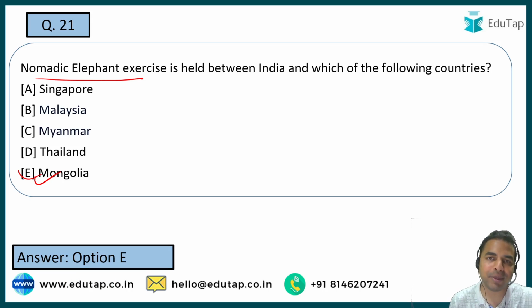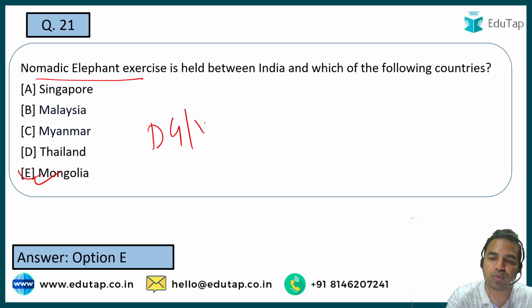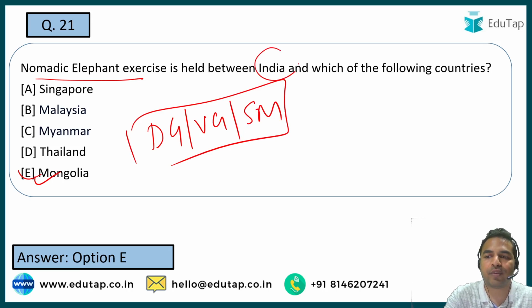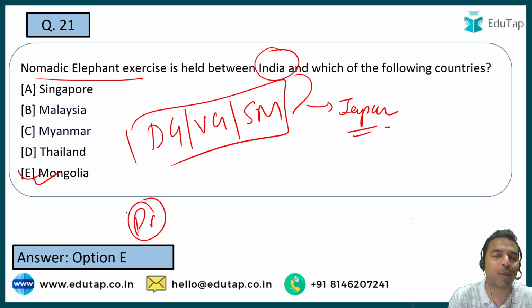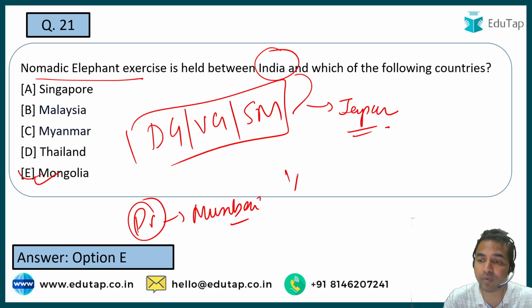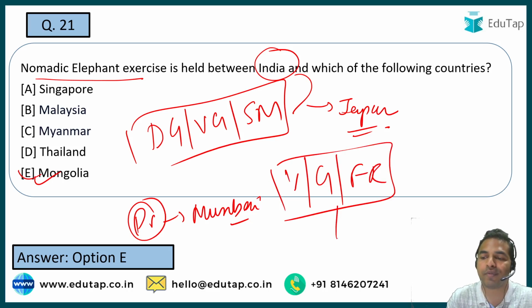Now guys, can you tell me the name of the country with which India conducts the exercises Dharma Guardian, Veer Guardian and the Shinyu Maitri? What is the name of that country with which India basically conducts these exercises? It is Japan. Now guys, the exercise Prasthan, which was conducted by the Indian Army, was held in Mumbai. When I talk about the other exercises like Varuna, Garuda, and the Fringe exercise, the name of the country with which these exercises are conducted is France.